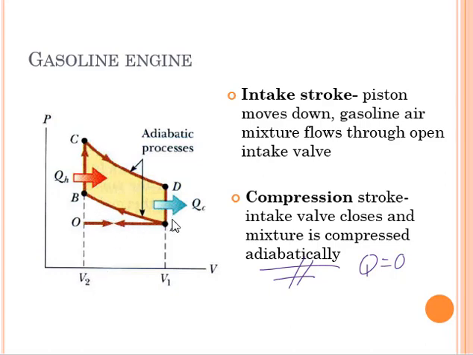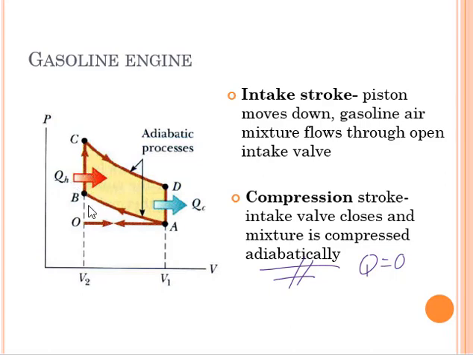So what happens here is that the pressure increased. So that is the compression stroke A to B, and then from B to C, we now have the higher temperature. So what happens here?